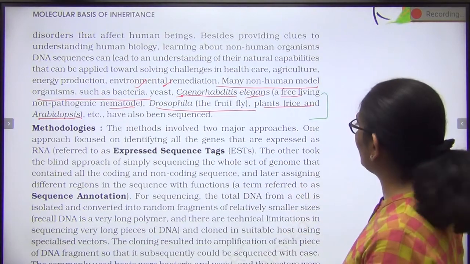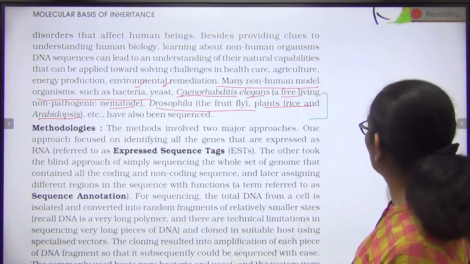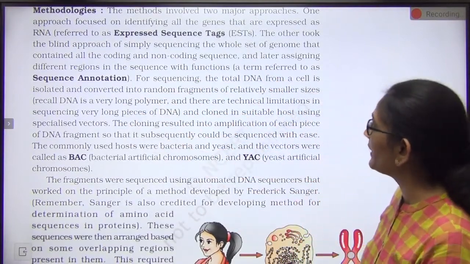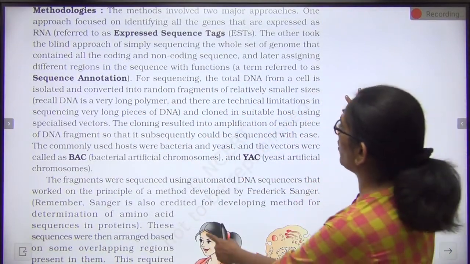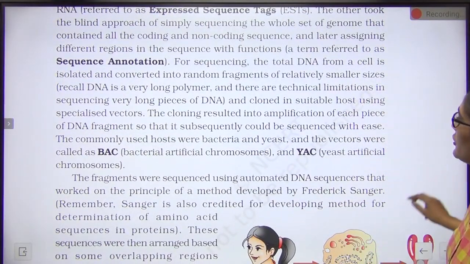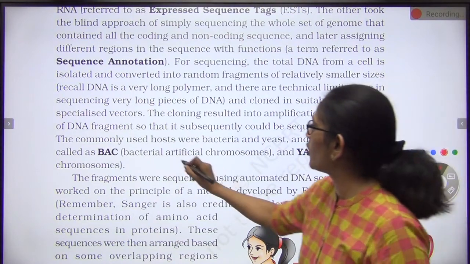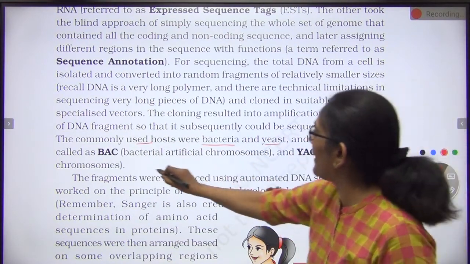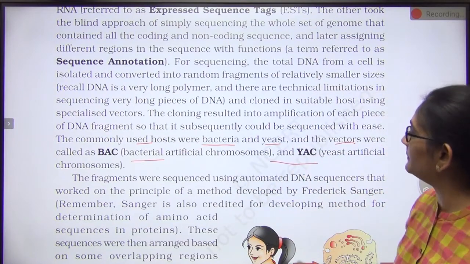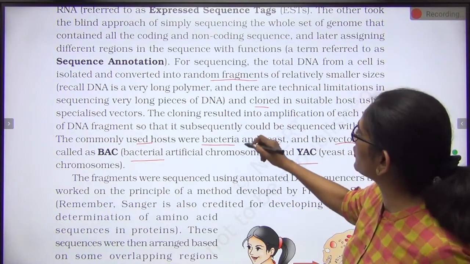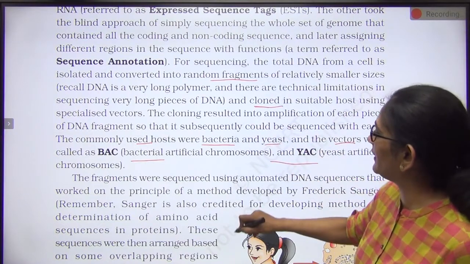Now let us come to the methodology. I told you there were two methodologies proposed. One was EST, the other was sequence annotation. Now you needed a certain host for that. I told you the two common hosts were bacteria and yeast, and the vectors were BAC and YAC. I told you to look at this separately. Then you made multiple copies. First you took fragments of it, then you cloned them and made multiple copies.